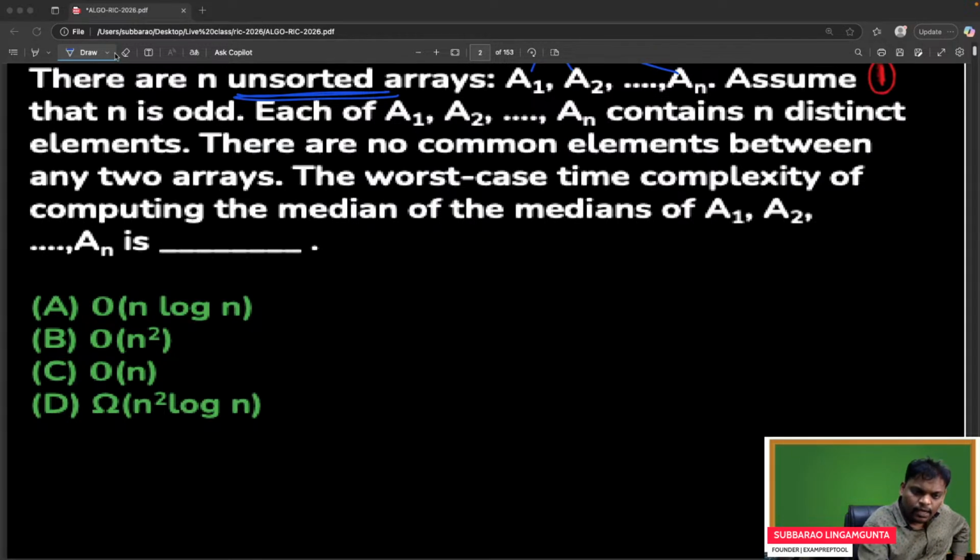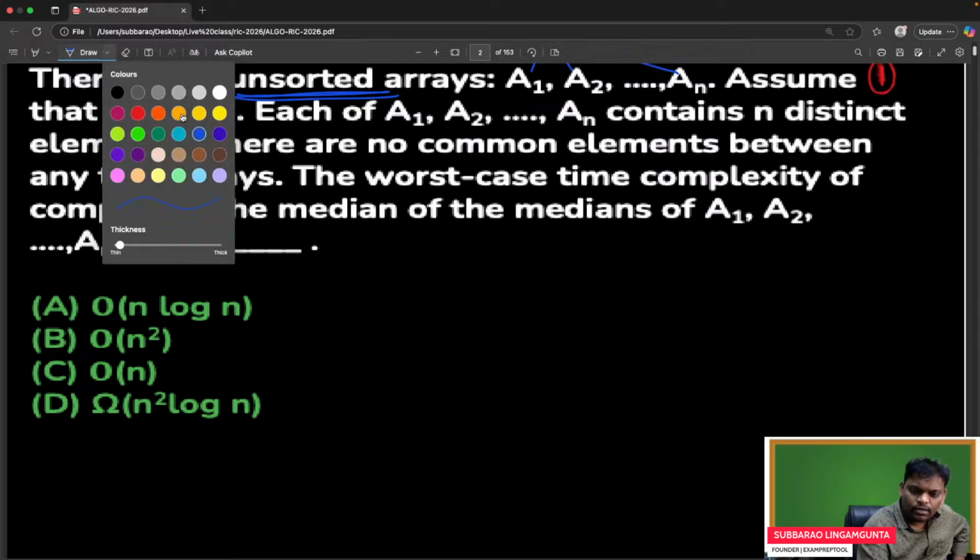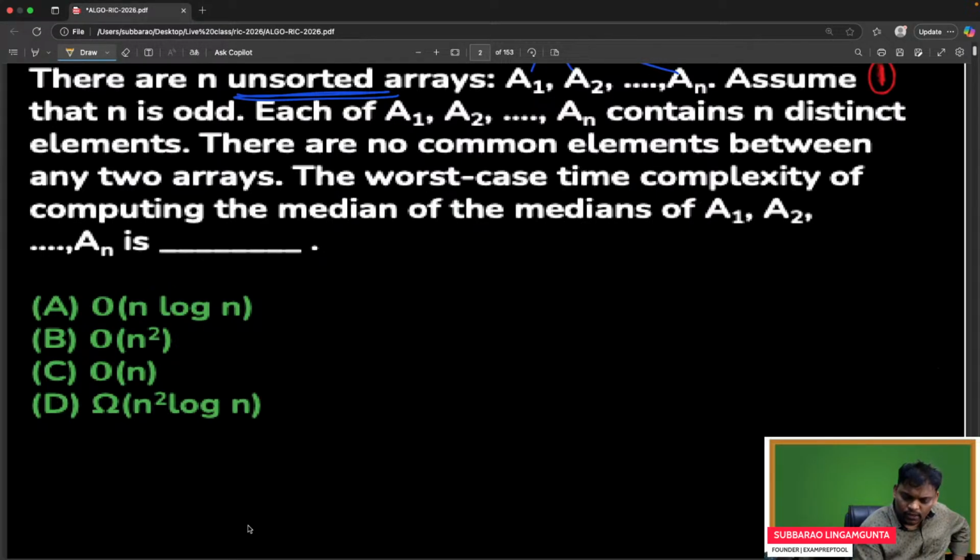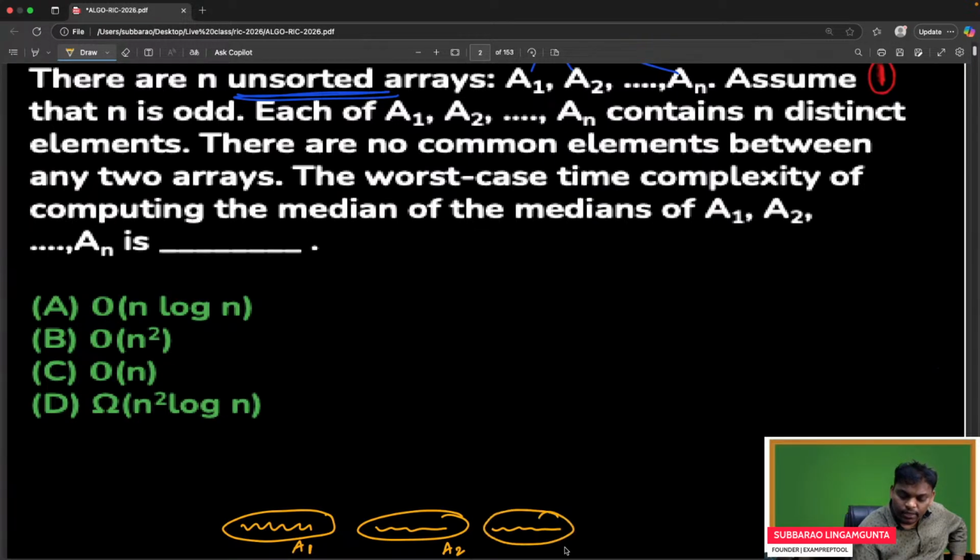I have to use another color, maybe red or yellow. See this one, this is one array. This is the A1 array, where n elements are there. This is the A2 array, which contains n elements. This is the A3 array, which contains n elements. This is the A4 array, which contains n elements. And so on. This is an array which contains n elements. Remember, we have n arrays, where every array contains n elements.